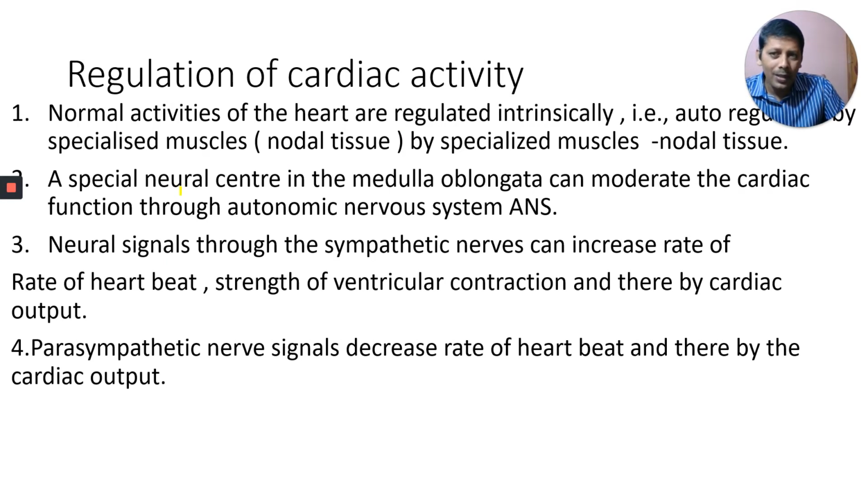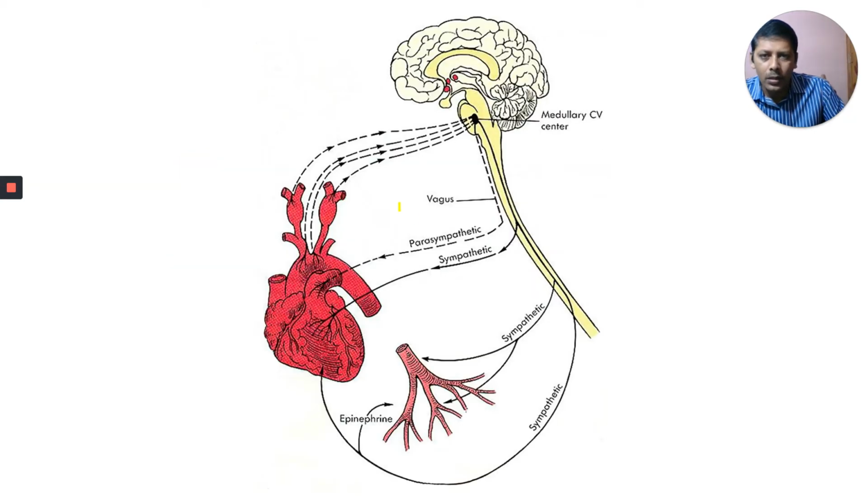A special neural center in the medulla oblongata of the brain can moderate the cardiac function through the ANS. See here, the medullary cardiovascular center. It acts on blood vessels, and cardio means heart.